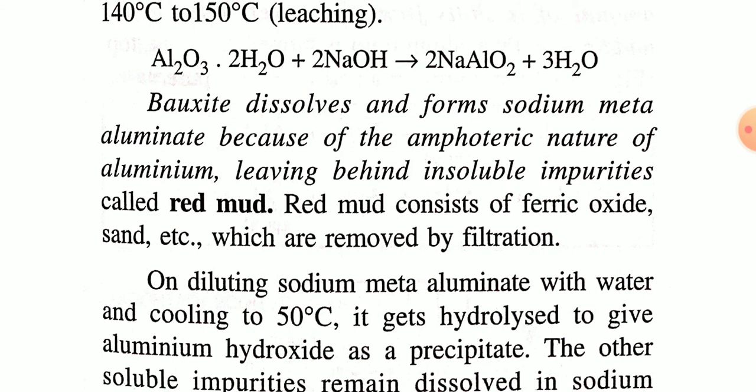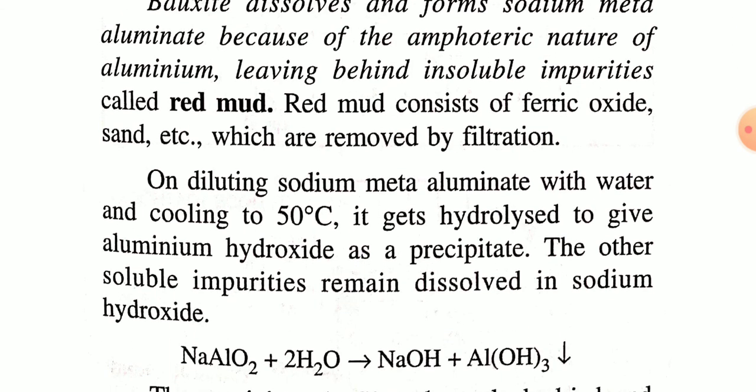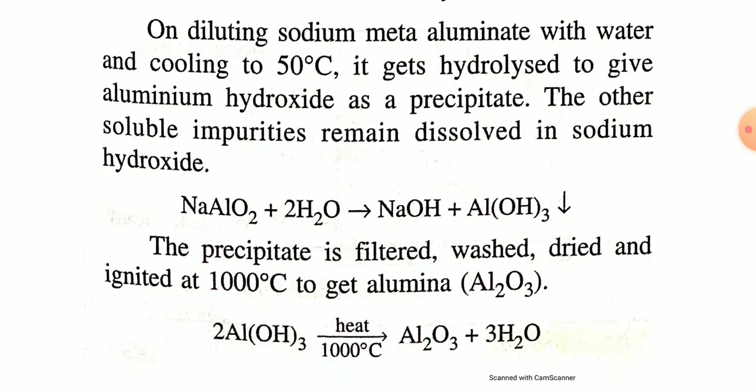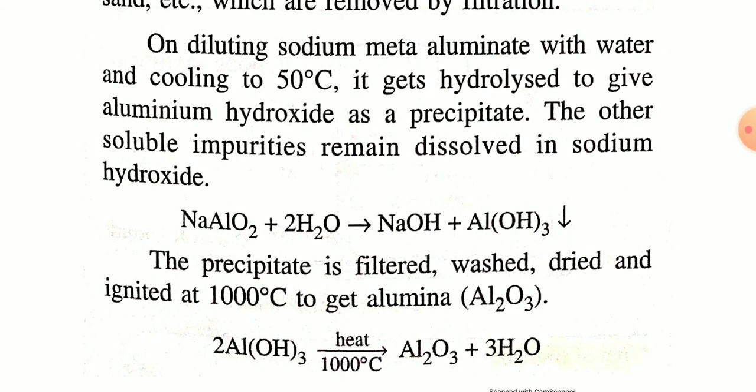And this red mud consists of ferric oxide, sand, etc., and is removed by filtration. So in this step, bauxite is dissolved in sodium hydroxide and sodium meta-aluminate is formed, and in the next step sodium meta-aluminate is hydrolyzed by water and cooling to 50 degrees Celsius.